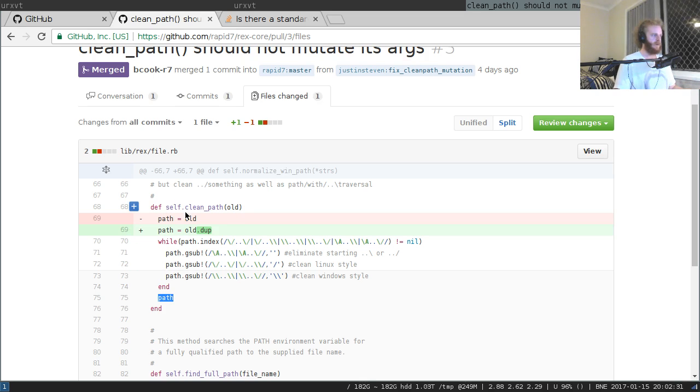So given that this function here actually returns a value, I figured that it probably didn't intend to be mutating the parent's stuff. If there was no return value and it wasn't returning anything, then I'd think, okay, this clean path function just cleans the whole thing in place for the parent, and from then on the parent can consider it to be safe. But considering there's this explicit return down the bottom, I thought that probably wasn't the case. They probably shouldn't have been mutating the parent's variables.